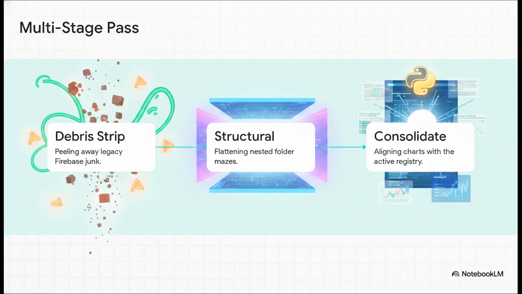Step 1 is debris stripping, literally peeling away any residual Firebase junk or legacy error flags. Step 2 is structural flattening, which ensures those nested mazes we talked about stay completely level. And step 3 is data consolidation. This is where it silently digests the entire backlog of code in the dark, seamlessly aligning all the data strings and historical charts directly with the active registry. It's like a giant puzzle solving itself while you sleep.